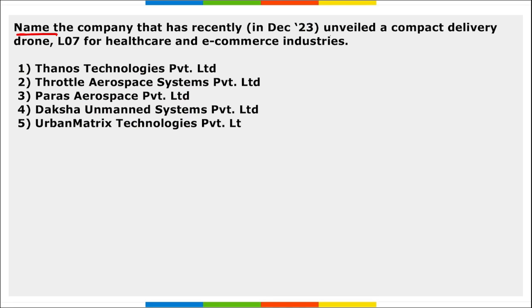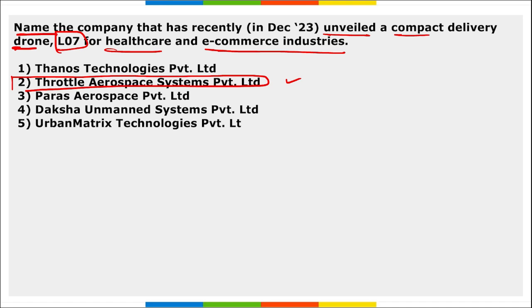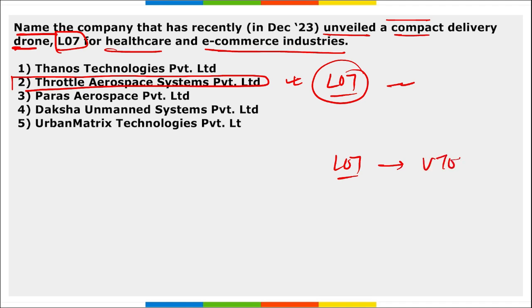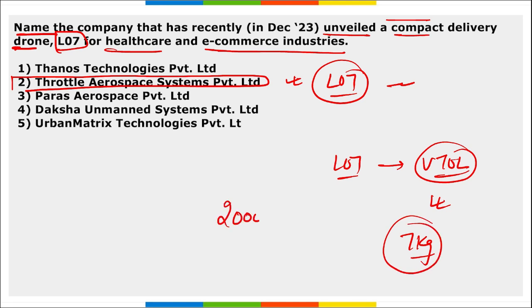Next, name the company that has recently unveiled a compact delivery drone L07 for healthcare and e-commerce industries. It is Throttle Aerospace Systems Private Limited. Right, this is the company that unveiled a compact delivery drone L07 for healthcare and e-commerce industries. Correct, this L07 is a VTOL. What does VTOL stand for? If you ever find this term anywhere, it means vertical takeoff and landing. Right, this can carry up to 7 kgs of payload, and this drone can fly up to 2000 meters above sea level.